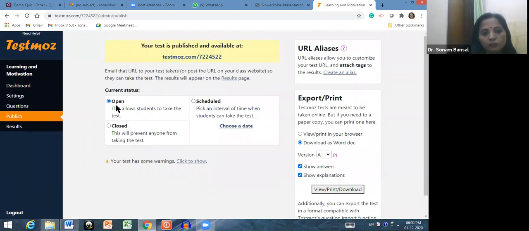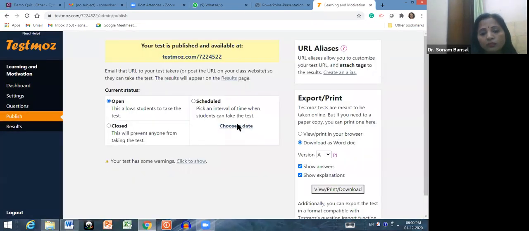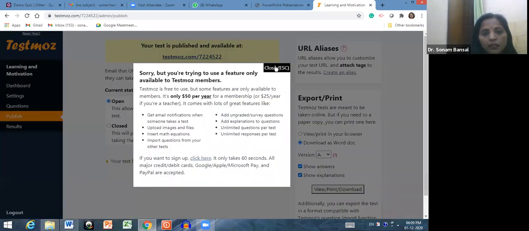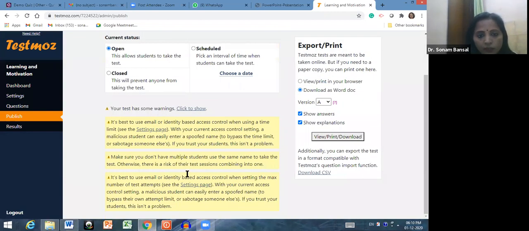Now, let me tell you, friends, more options. Now, this test is open, then you have to click on open. If you want to schedule, meaning you don't want to open this test during this time and you want to choose a date, it will ask to go for the paid version. And if you want to make this test closed, again it will ask for the paid version. Previously, these things were free in the lockdown period. I think now they have changed the settings. So let me click here on open, and if your test has some warning, click to show. If you want to check any kind of warning, you can check from here.